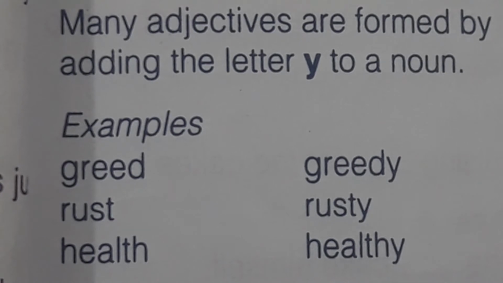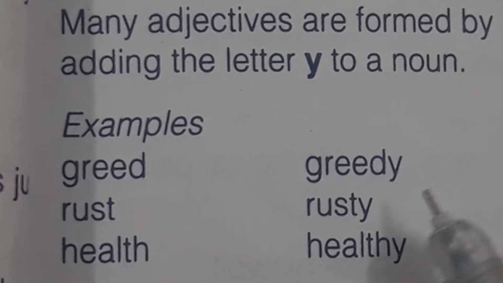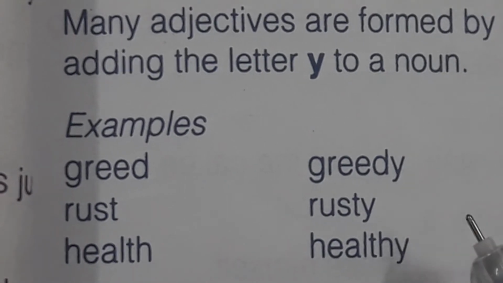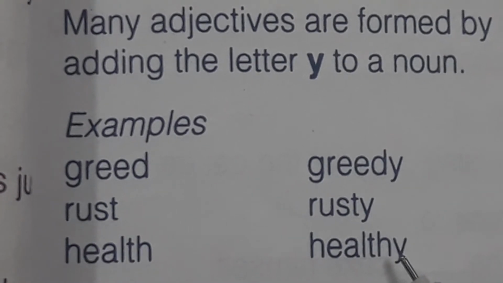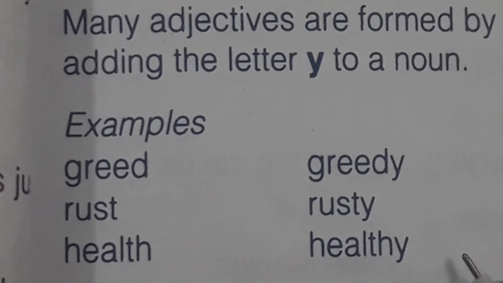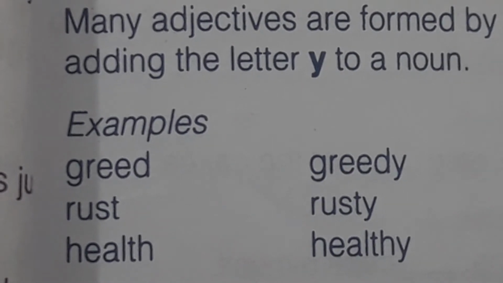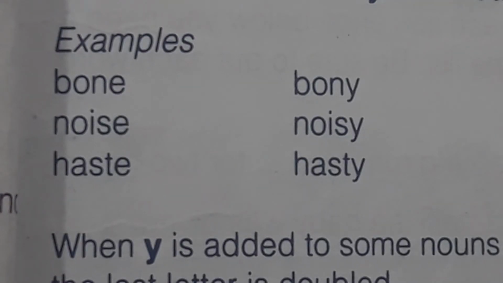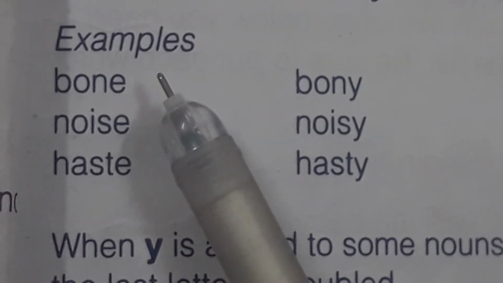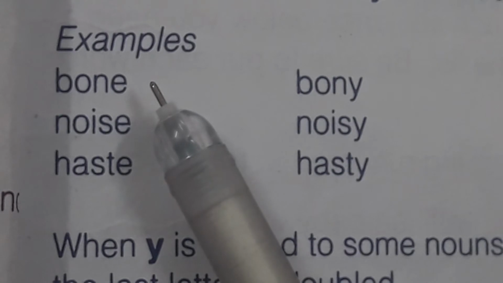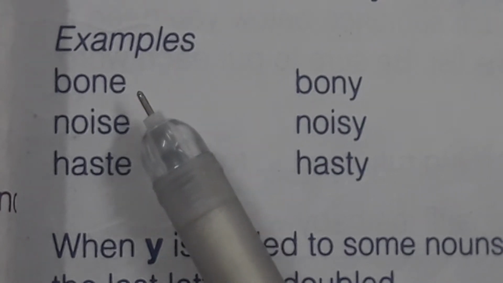Okay students, in these examples Y can be added to the noun without any change in spelling. But look out for the following changes. If the noun ends with E, this letter is dropped before the Y is added.